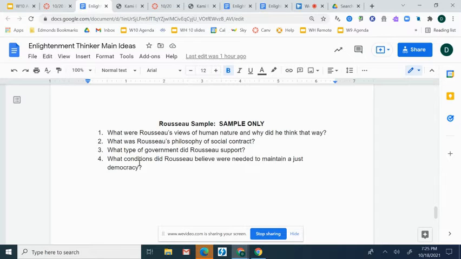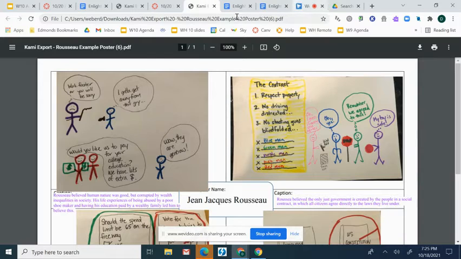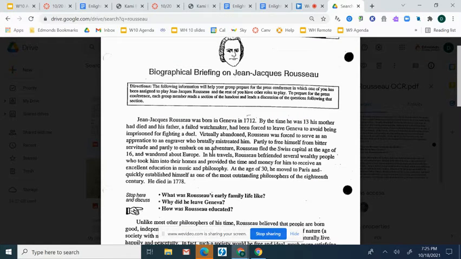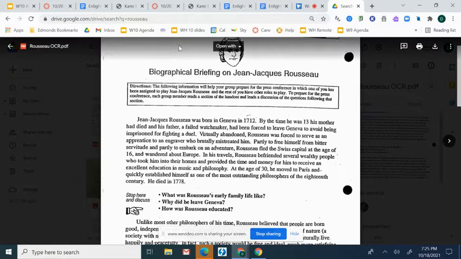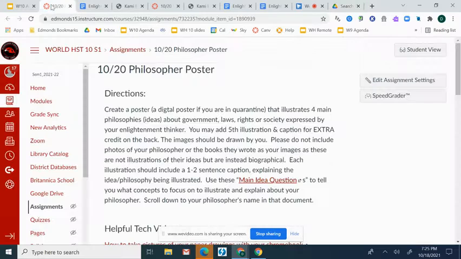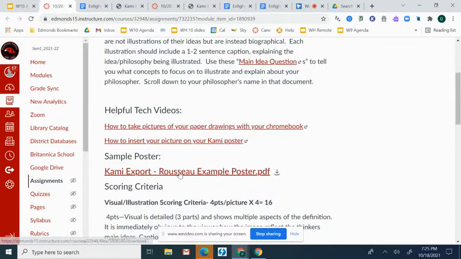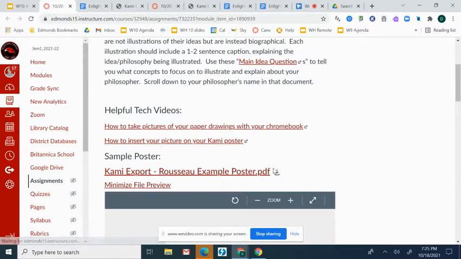These 4 questions you should be able to find answers to by looking back to the reading that you did yesterday. Let's see if I can find an example of an article that looks like this. Okay, so these questions are guiding you to go back to content from your biographical briefing readings. When you scroll down, you're going to see my sample poster that I created.